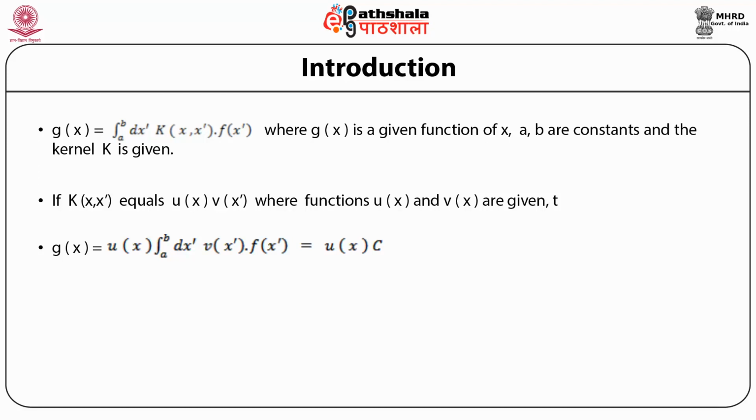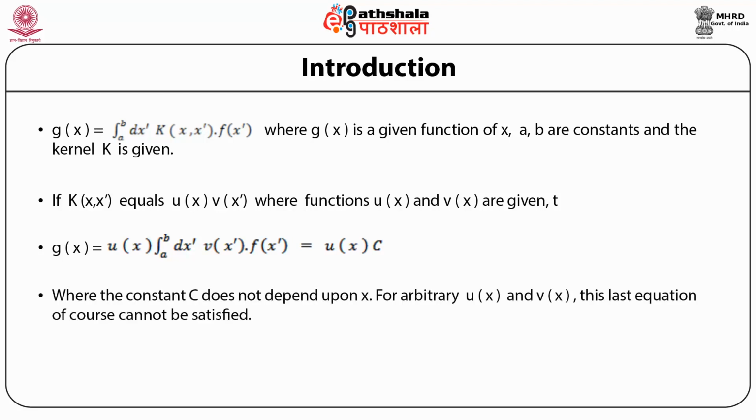Now the integral is over dx prime, and the integrand is the product of two functions, both of x prime, and the limits are constants. Therefore the integral does not depend on x or x prime and is simply a constant. Therefore in this case of a separable kernel, g(x) is simply u(x) times c, where the constant c does not depend upon x. Now for any arbitrary u and v, obviously this last equation cannot be satisfied, and hence the solution in general does not exist for the simple case which we have taken here for the separable kernel.